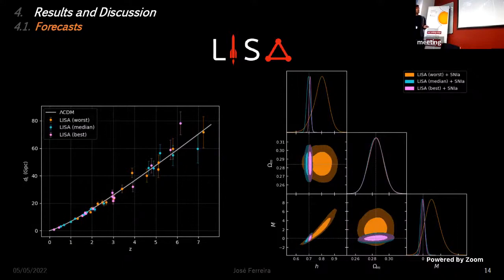If you look at the left and analyze this plot in due time, you can actually see a pattern. So the best LISA catalog seems to be the one that features more low redshift events, while the worst LISA catalog seems to be the one that features more high redshift events, so less low redshift events. And the median is somewhere in between. So this makes us believe that there's an optimal region in low redshifts to constrain this model.